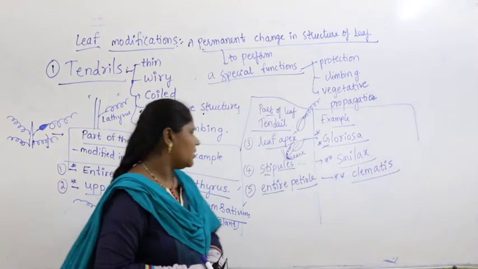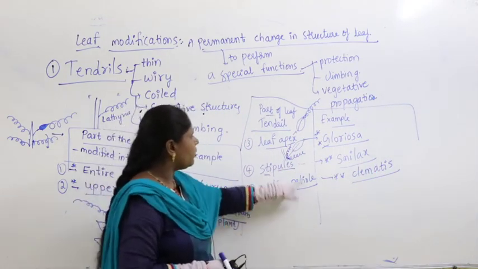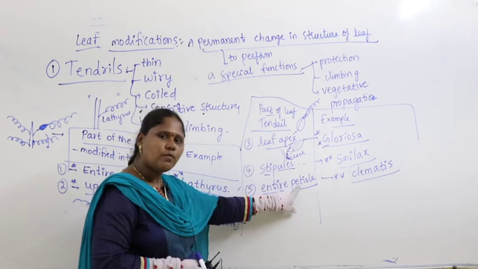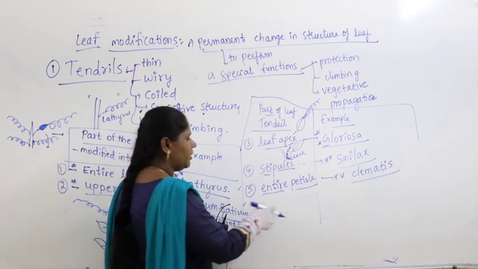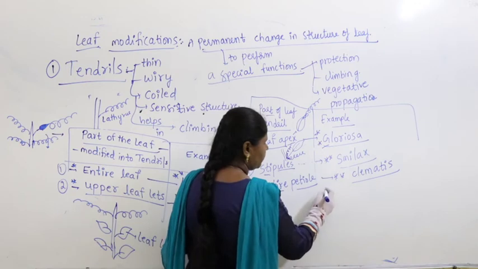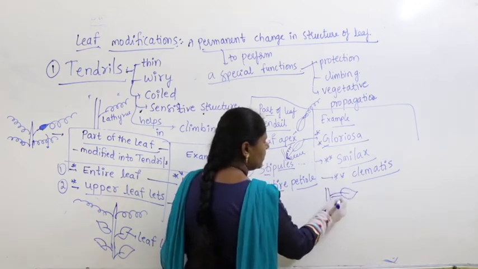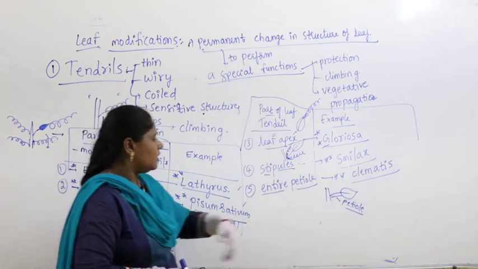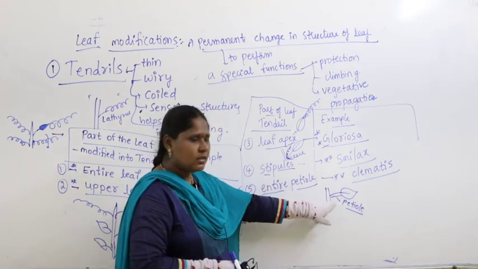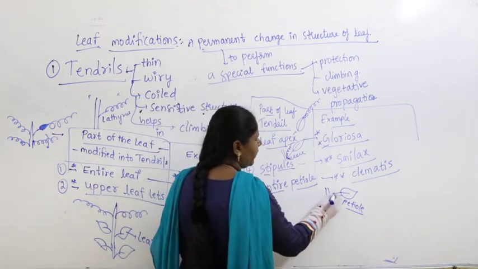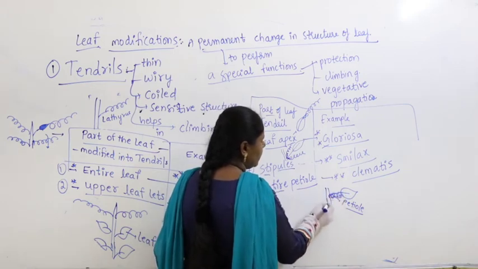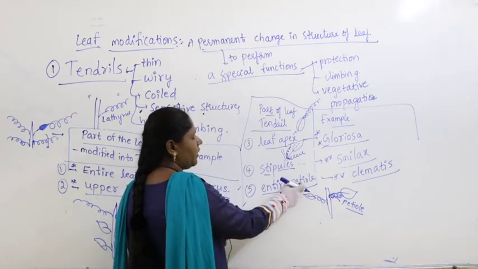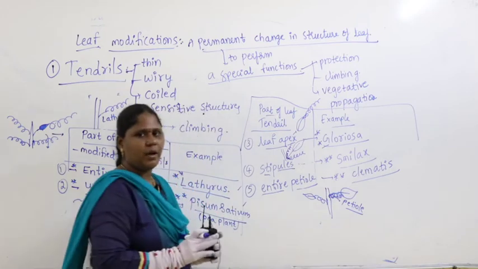Okay. So what happens in this case? The entire petiole gets modified into tendril. In which plant? Clematis. What is petiole? The stalk of the leaf is called petiole. So, for example, I am drawing here, this is the stalk. The stalk is called as what? Petiole. Do you remember? We discussed it in the last class. The stalk of the leaf is called petiole. In this case what happens? Petiole gets modified into tendril. So, when the whole petiole is modified into tendril, you find it in case of Clematis.